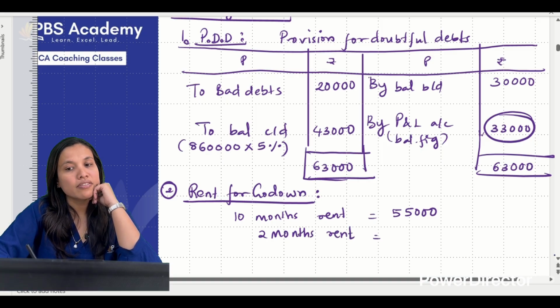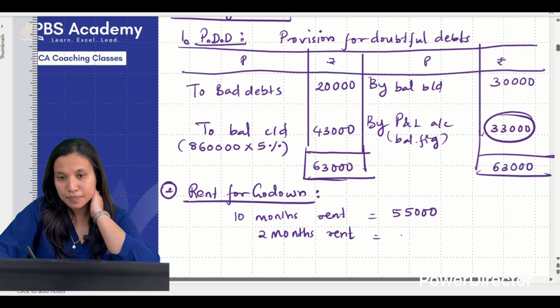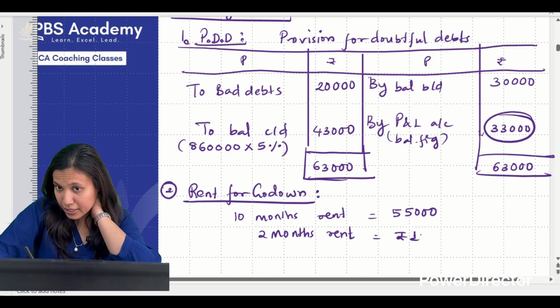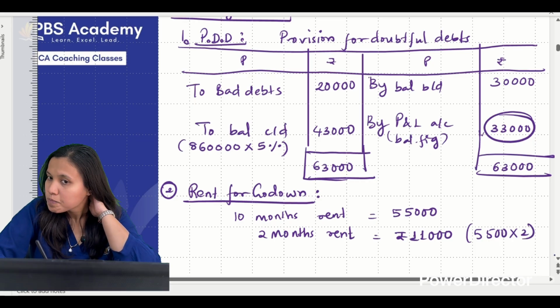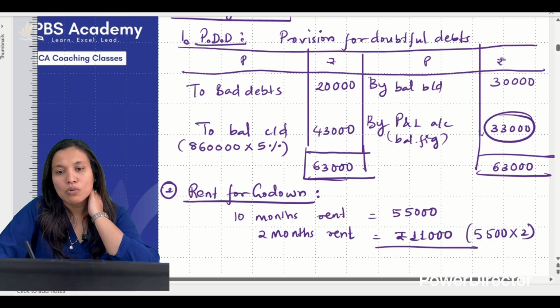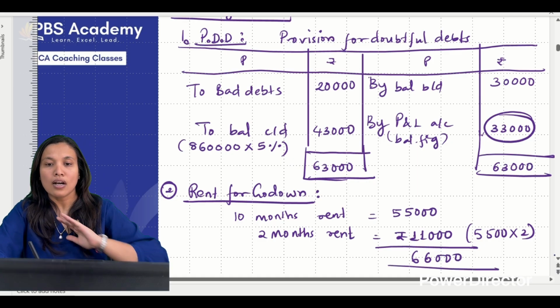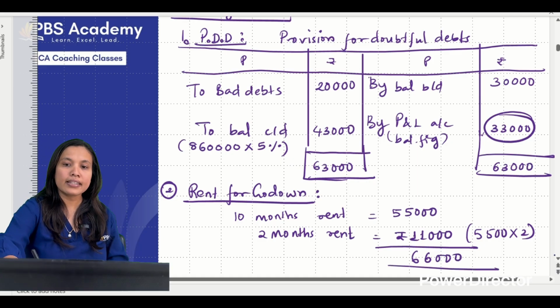It means 5,500 is per month. So it is 11,000. How did I get that? 5,500 into 2. Okay. So total rent is how much? 66,000.